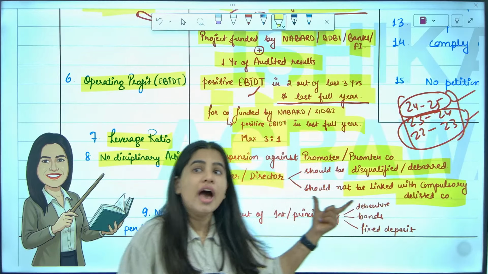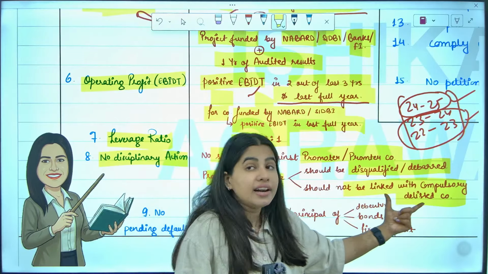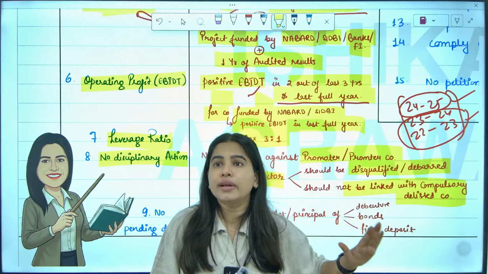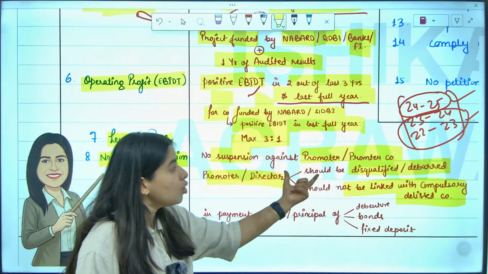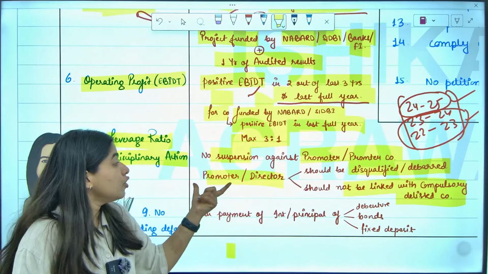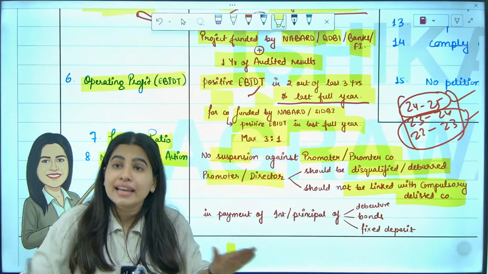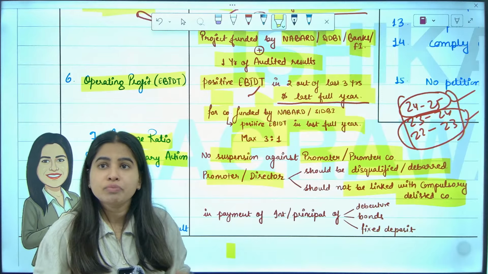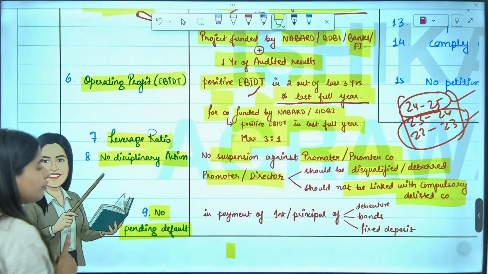by the stock exchange. And if your promoter and director are linked with that defaulter company, in that case, we will not allow you to get listed. So make sure your promoters, your promoter company, your promoter and directors are clean. They are not disqualified, they are not debarred, they are not suspended. Last point, no pending default should be there.